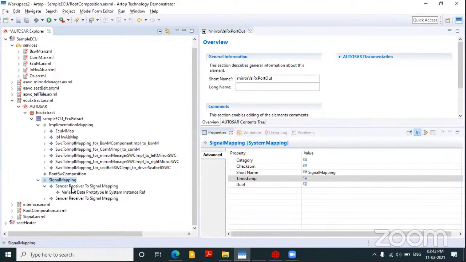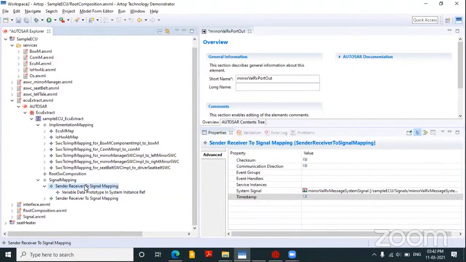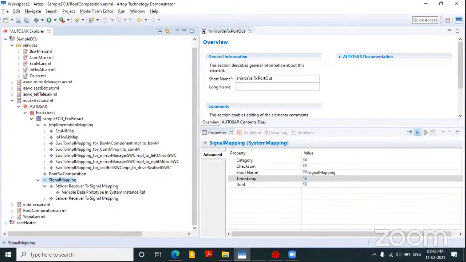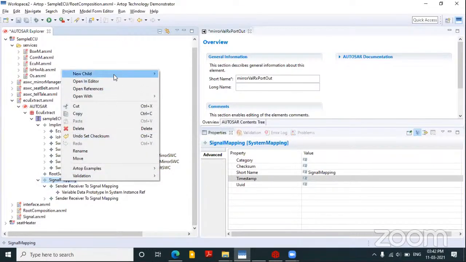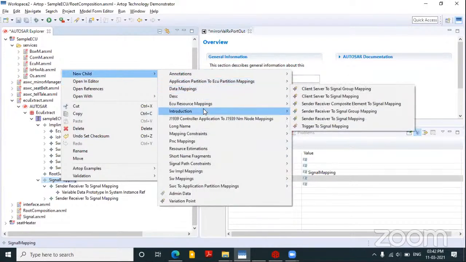You must remember, I have a system signal created. Now I need to map it to the port. So I will just take sender receiver to signal mapping. I hope we are all clear about how to create these sub-elements and all those things. We have discussed this before in our previous lessons. It's the same thing, some new child, and I can go to the corresponding module data mapping or whatever I can choose, whatever is needed.